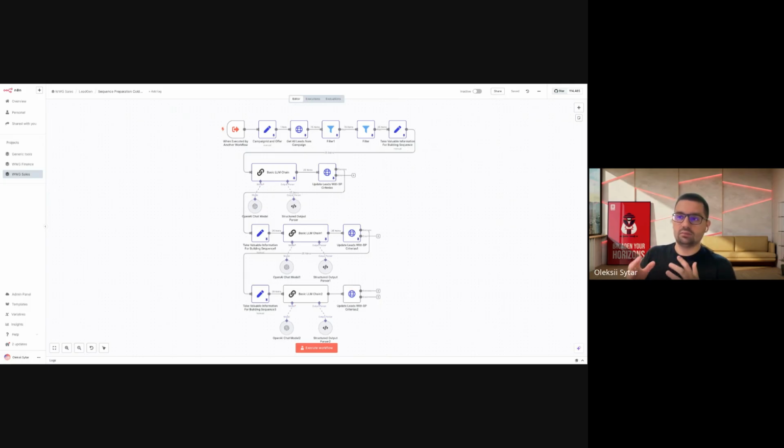We know their position, their skills, their work. We know a lot of information about them. Based on this information, we take our offer for the buyer persona. We take all the information about these people and prepare the sequence of messages for them. How the sequence looks, I'm going to show you. The sequence looks like this.